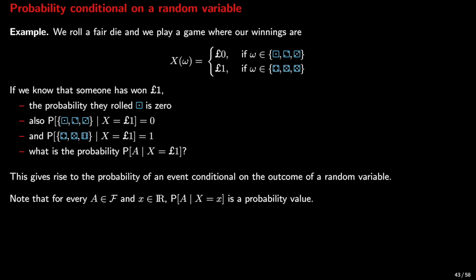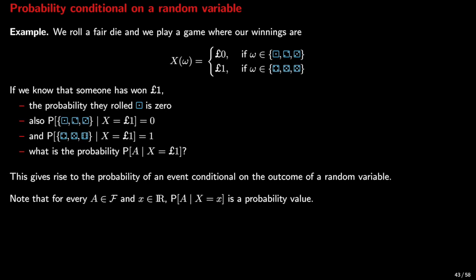The probability they rolled 1, 2 or 3 is 0 quite clearly, and the probability they rolled 4, 5 or 6 is 1. We ask, what is the probability that the outcome of their roll is inside the event A, given that they have won £1?